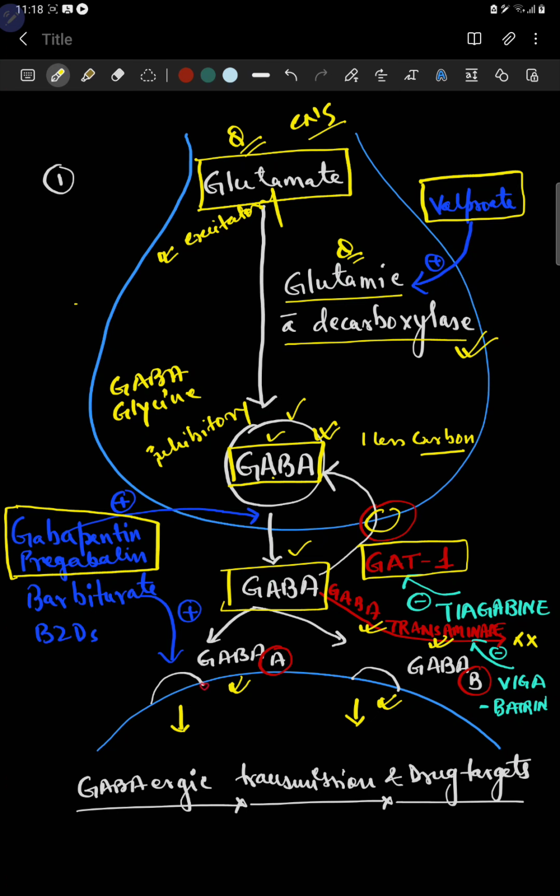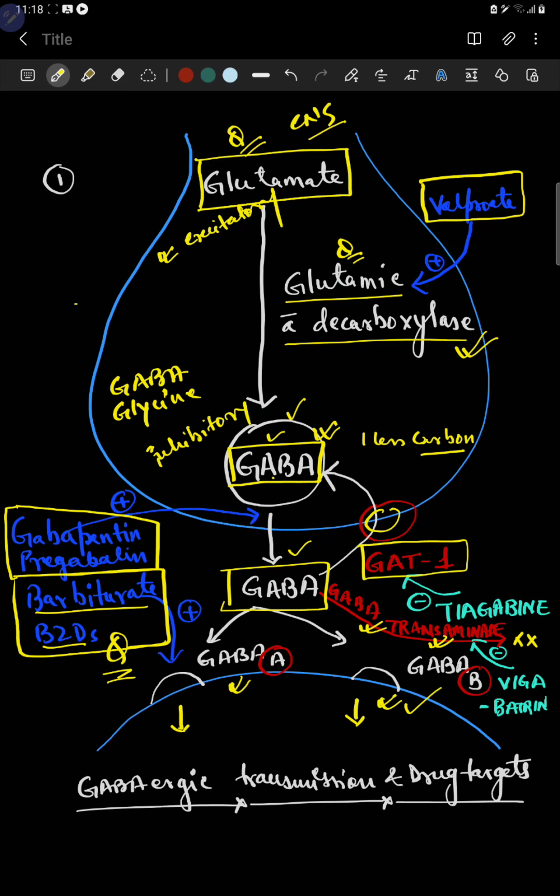Now GABA will act on GABA A receptors and GABA B receptors. Mainly at the GABA A receptors there is stimulation by barbiturates and benzodiazepines. We will discuss in more detail the GABA A receptors and their structure, where barbiturates and benzodiazepines act on their respective receptor sites. They are not acting on the same site. Now GABA B is also a receptor. We'll discuss what the change is.